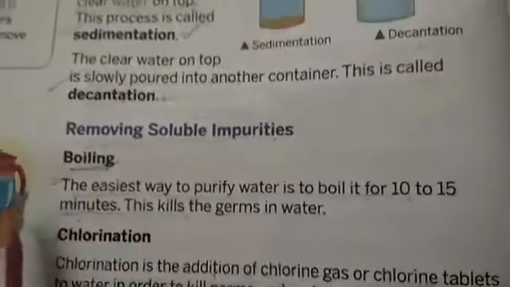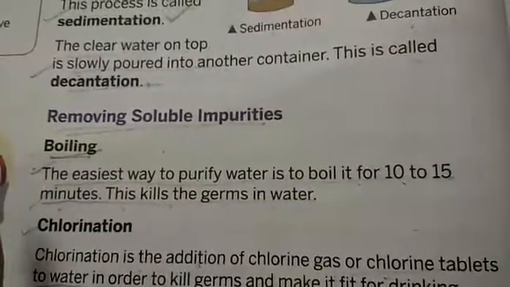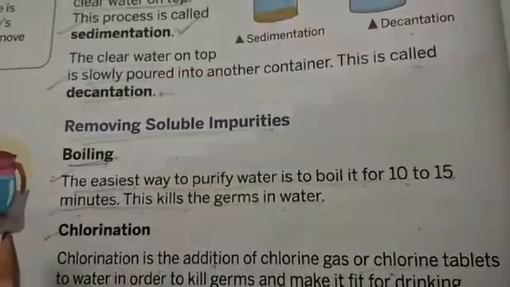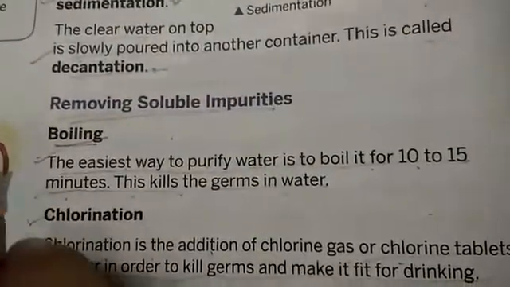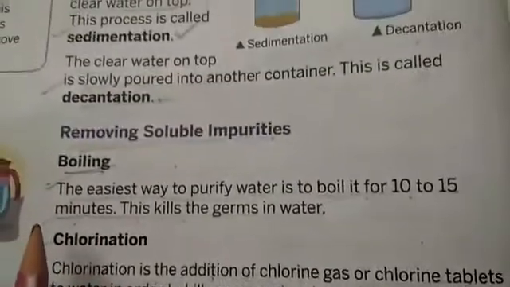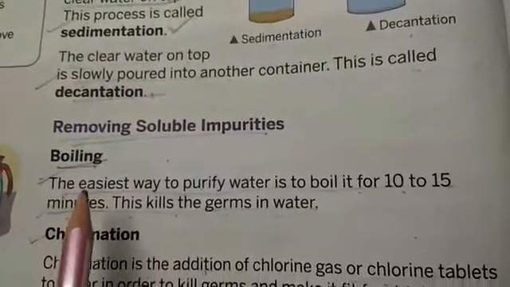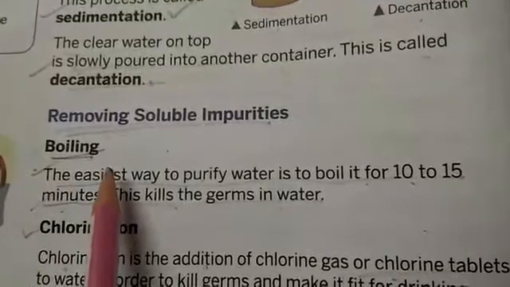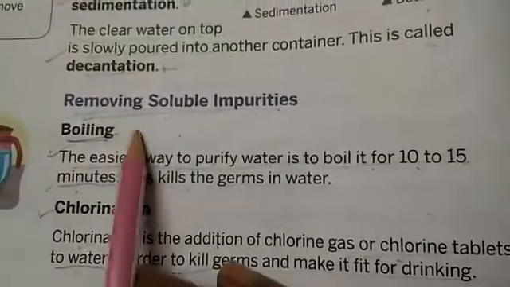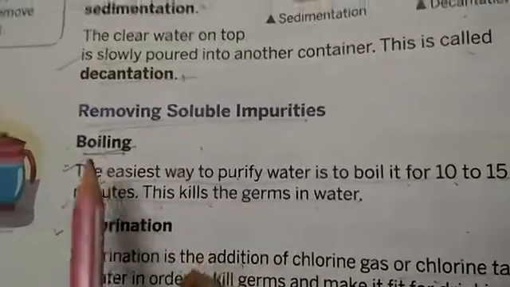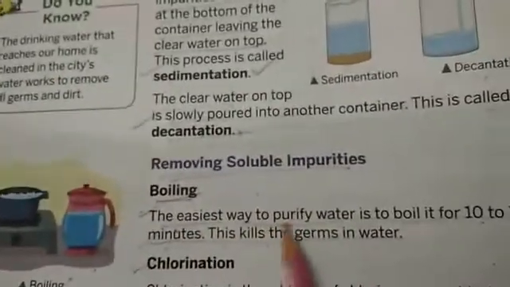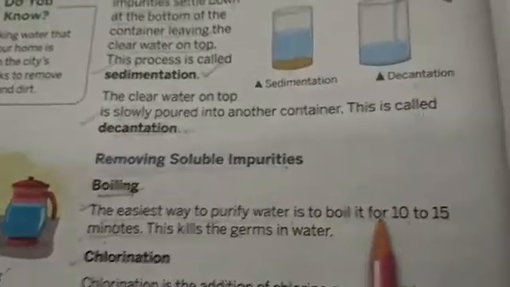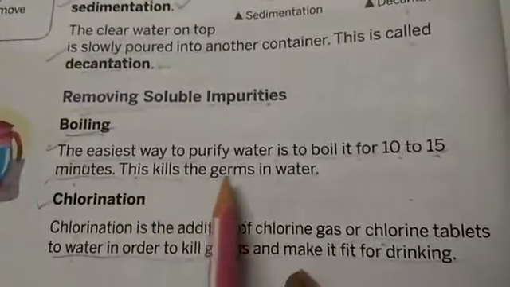Before, we used to drink water coming from the tap only, fill it in pots and keep it, boil it again, filter the water, and then drink it. Now there are different methods of purifying water. We put in an RO plant and then use that water. This is the boiling method. The easiest way to purify water is to boil it for 10 to 15 minutes. This kills the germs in the water.